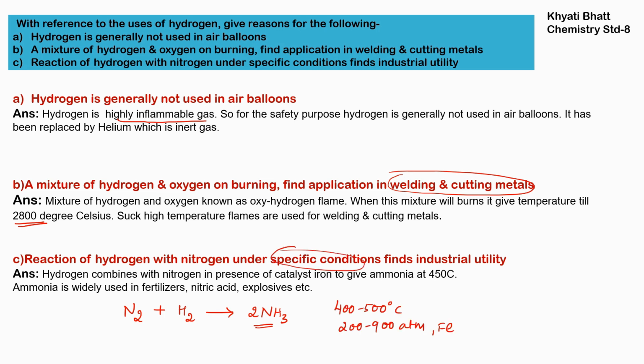Because this reaction happens at 400 to 500 degrees Celsius. We require 200 to 900 atmospheric pressure, and we also require a catalyst, and that is iron. So all these conditions are necessary for this reaction, so it is mentioned here that under specific condition.